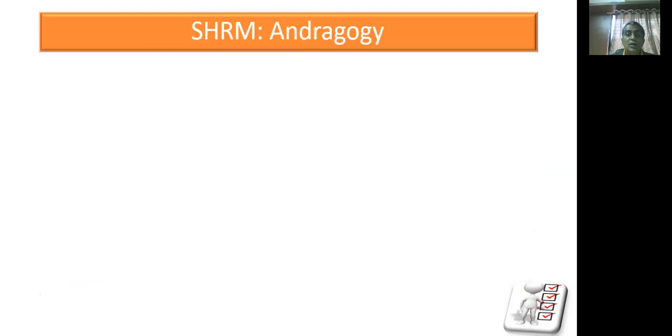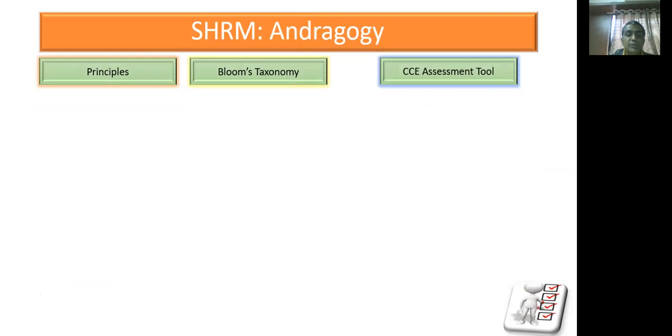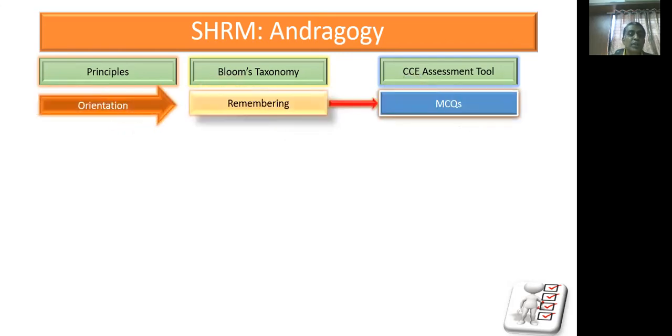To achieve these learning outcomes, we have chosen the andragogical approach for this particular course, where the principles of this andragogical approach are mapped with various facets of Bloom's taxonomy and assigned CCE assessment tools as accomplishment measurement. So the first principle is orientation, which is mapped with the remembering facet of Bloom's taxonomy, and which is assessed using the assessment tool multiple choice questions or MCQs test.